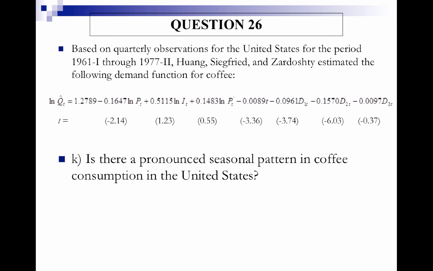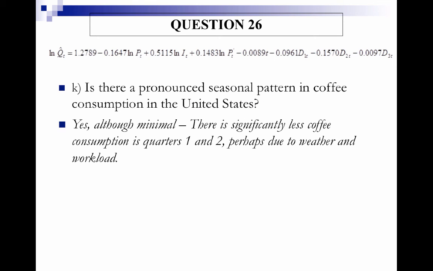Now you're asked, is there a pronounced seasonal pattern in coffee consumption in the United States? And there seems to be a slight one, although it isn't too pronounced. There's significantly less coffee consumption in the first and second quarters, perhaps due to weather and workload.